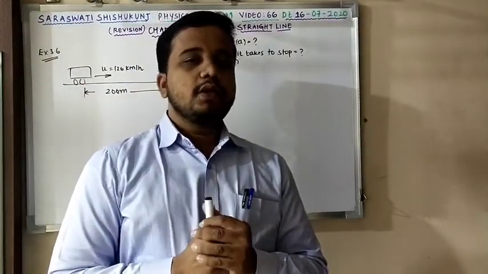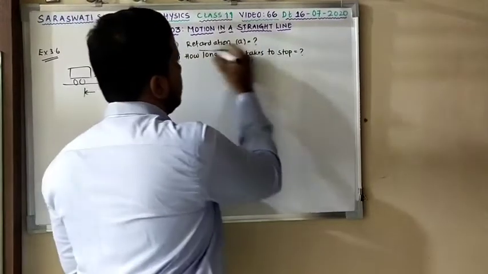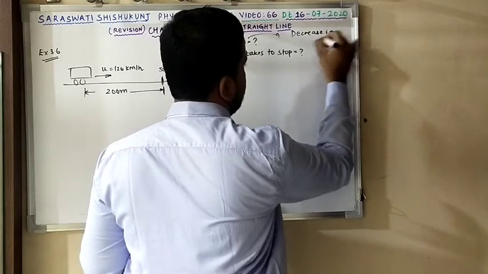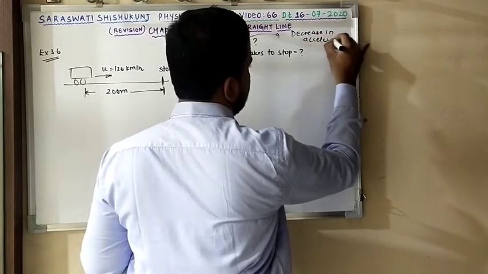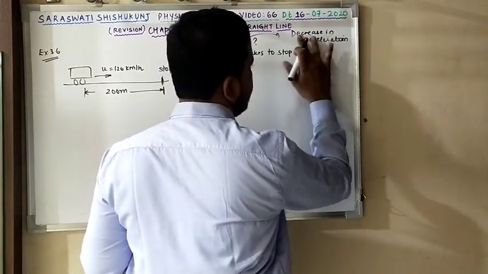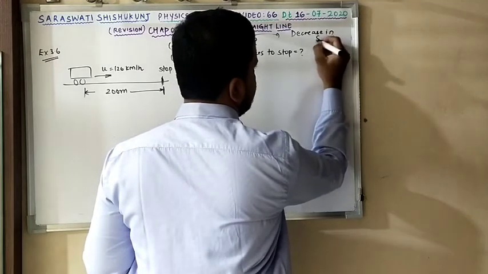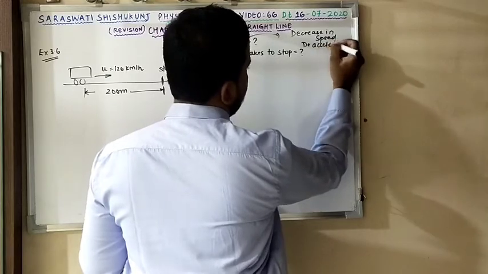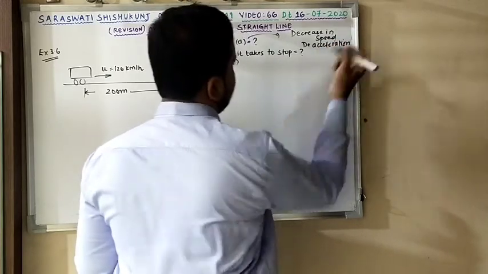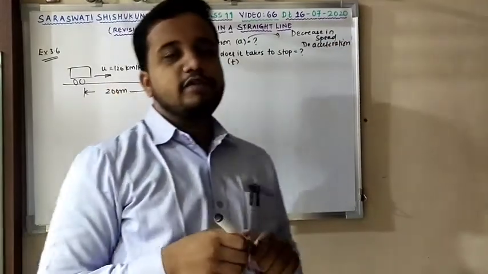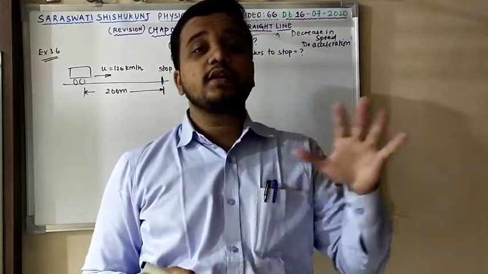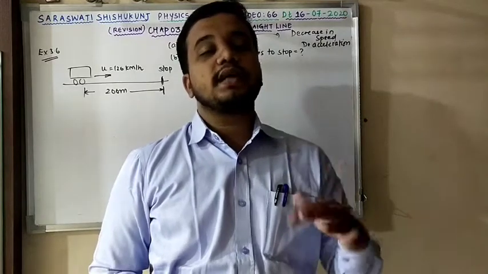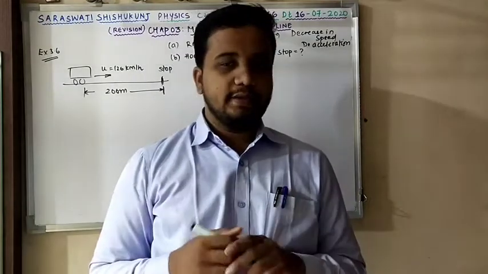Now here, what does retardation mean? Retardation means nothing but decrease in speed, more precisely, or you can write it as deceleration. Because when you apply brakes, what happens? Your speed gradually drops with respect to time. Means you are decelerating, or you are retarding yourself, or retarding the vehicle. Till this clear?